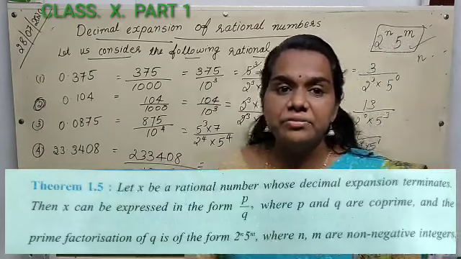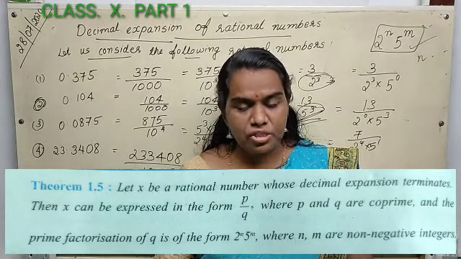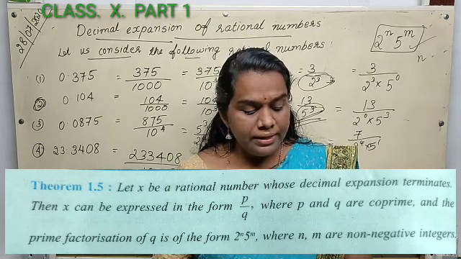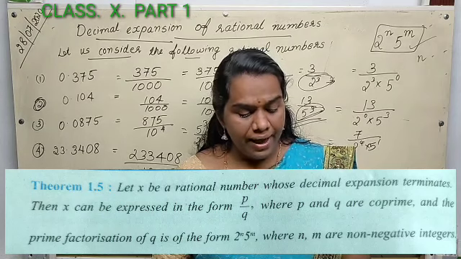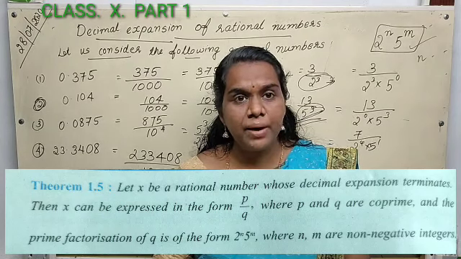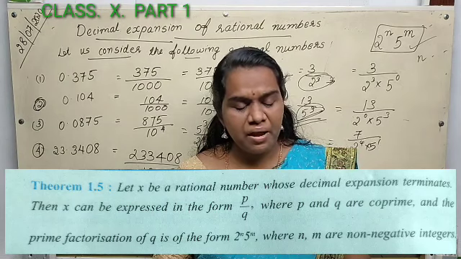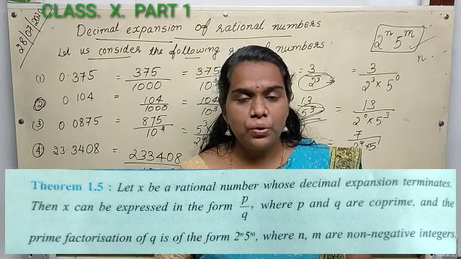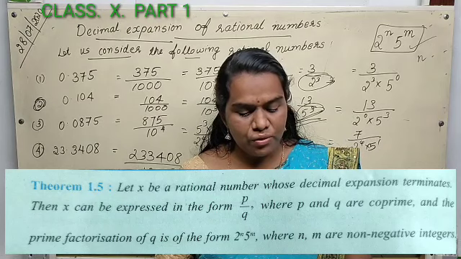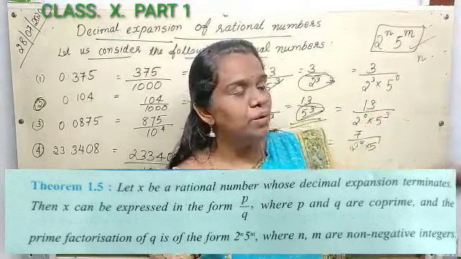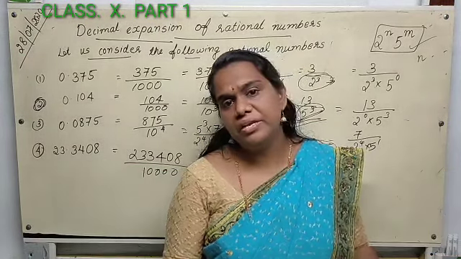Theorem 1.5 says that let x be a rational number whose decimal expansion terminates. Then x can be expressed in the form p by q, where p and q are integers, and the prime factorization of q, means the denominator, is of the form 2 raised to n 5 raised to m, where m and n are non-negative integers.